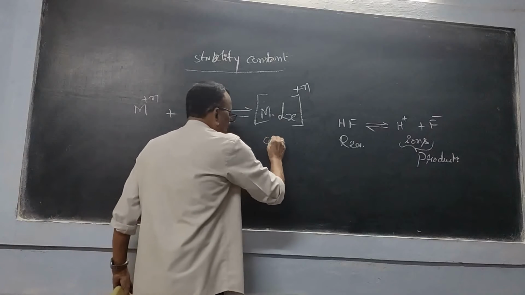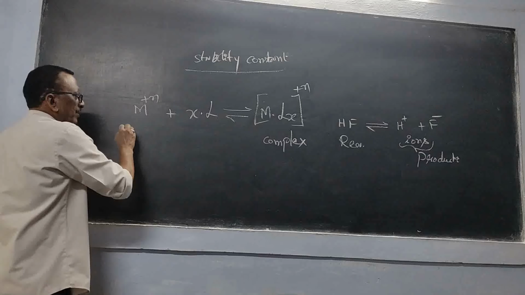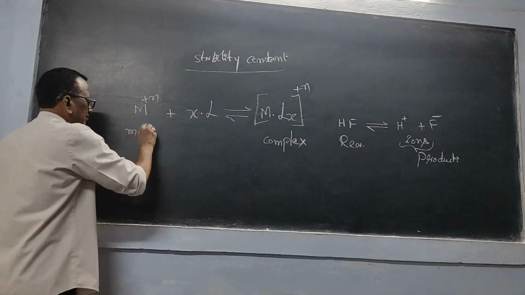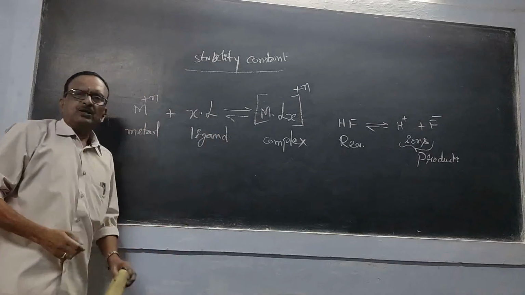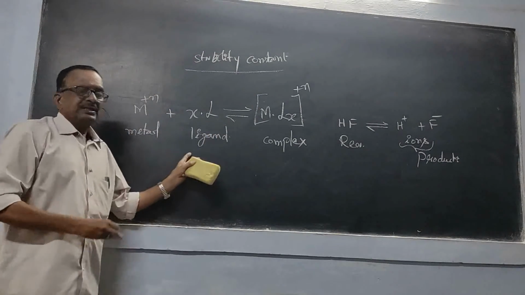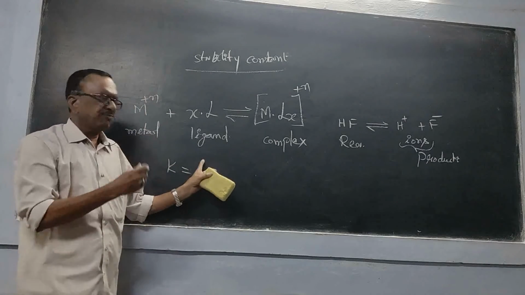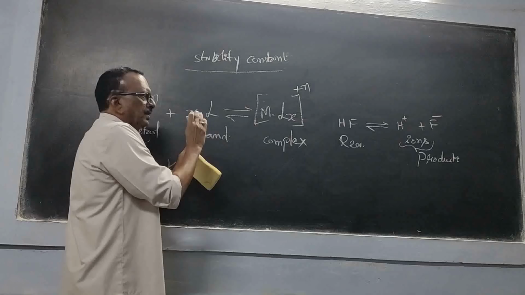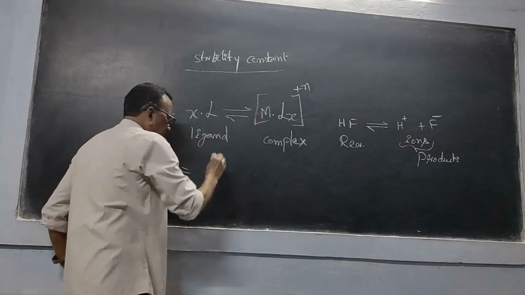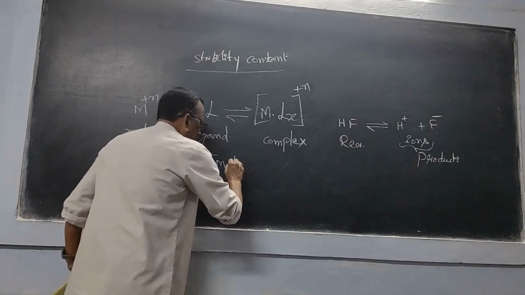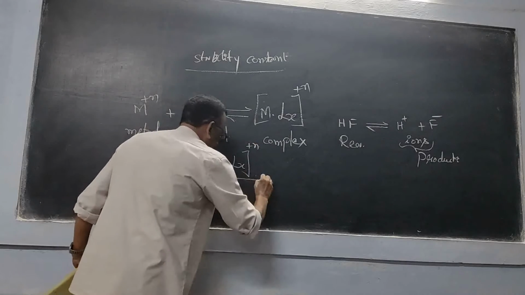Now this is a complex, this is the metal ion, and this one is L. Now the equilibrium constant is equal to, applying that law of chemical equilibrium, the concentration of the product, the complex.